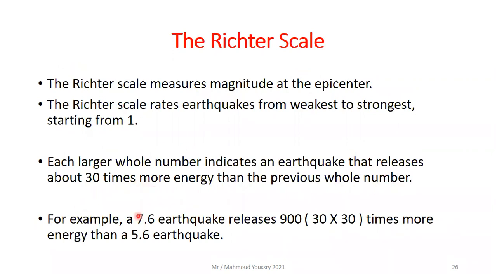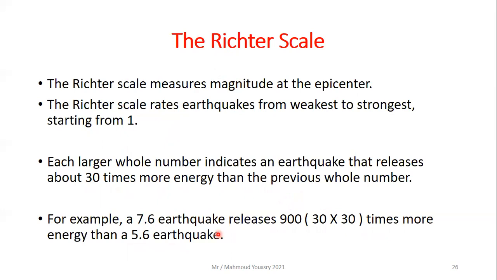For example, a 7.6 earthquake releases 900 times more energy than a 5.6 earthquake, because the difference between them is 2 on the Richter scale, and each whole number means 30 times more energy. So 30 times 30 equals 900 times more.